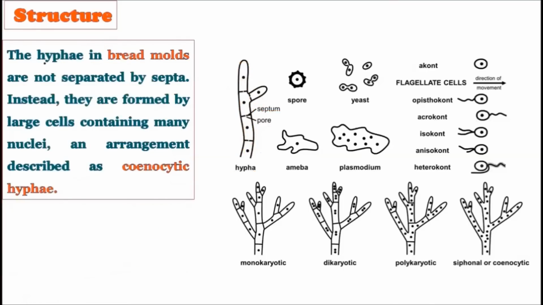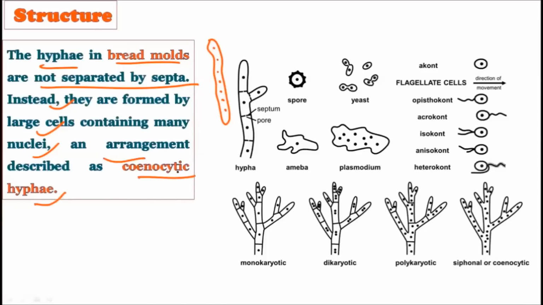Now the hyphae of the bread molds. We have seen the bread molds in one of the pictures in some previous slides, right? The hyphae in the bread molds are not separated by septa. They do not have septa, that is, they have continuous hyphae. Instead, they are formed by large cells containing many nuclei. These are large cells and contain many nuclei. This dot represents the nuclei. So many nuclei are present in the continuous columns of the hyphae, and they do not show any septa, an arrangement described as coenocytic hyphae.